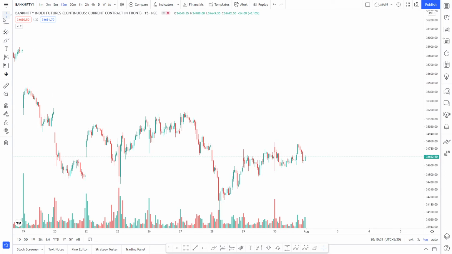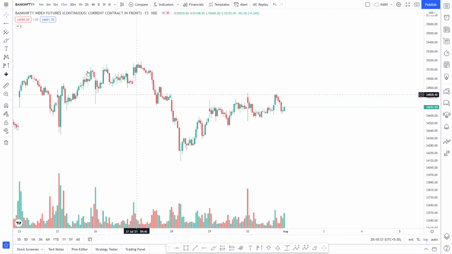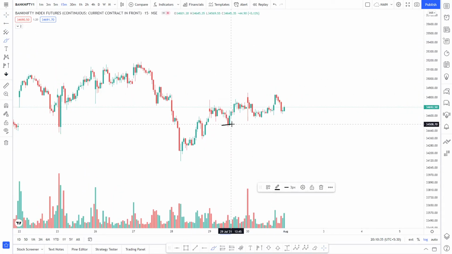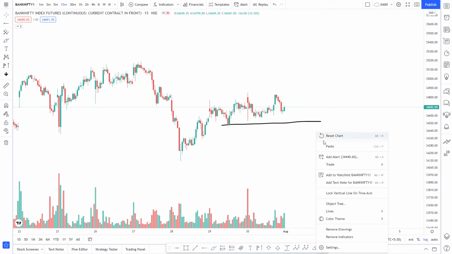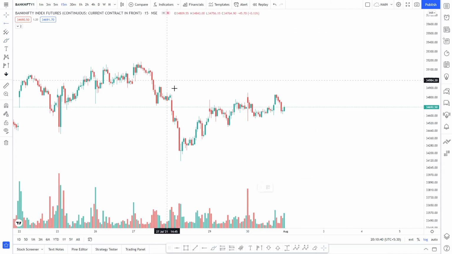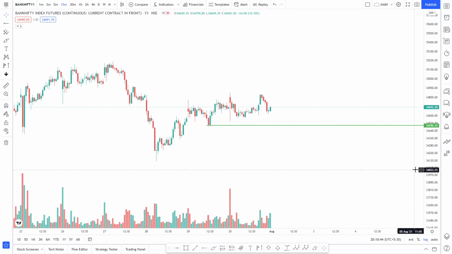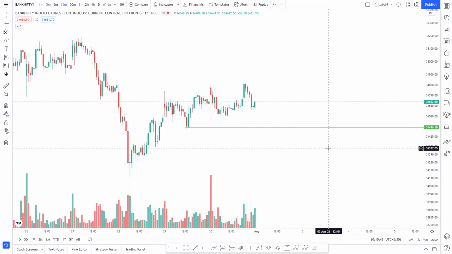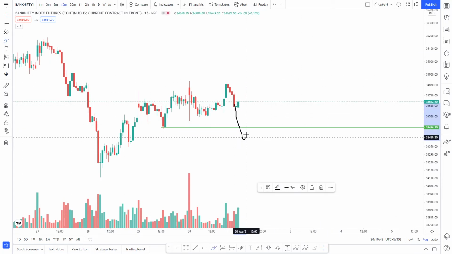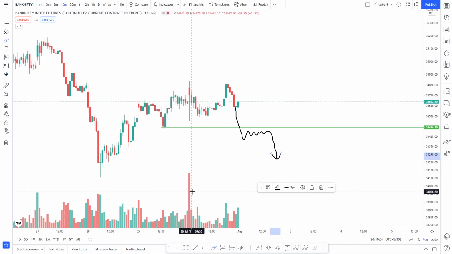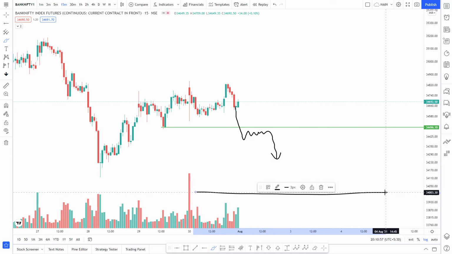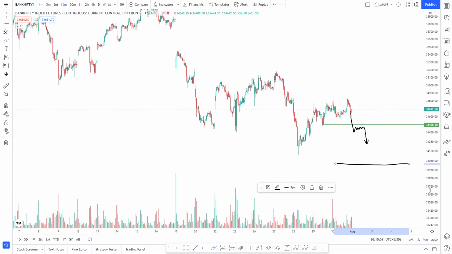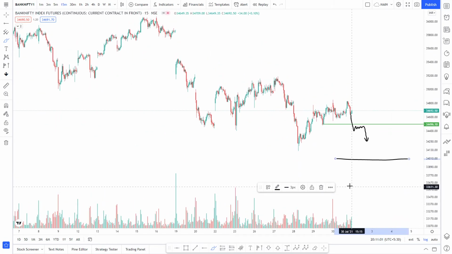But for the negative side, what we have to do is we have to follow this low. 34,500 comes nearly around a round number. So if we start sustaining below this and then start moving down again, I would say that we are likely heading towards 34,000, which is somewhere around here.